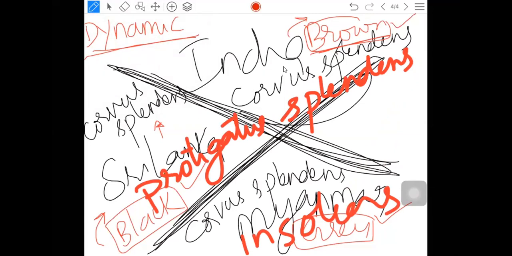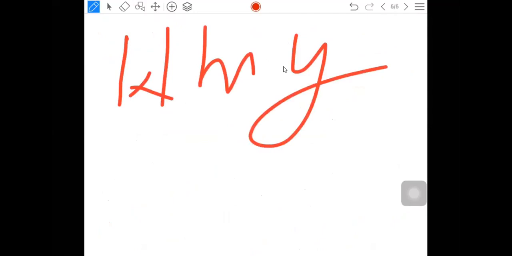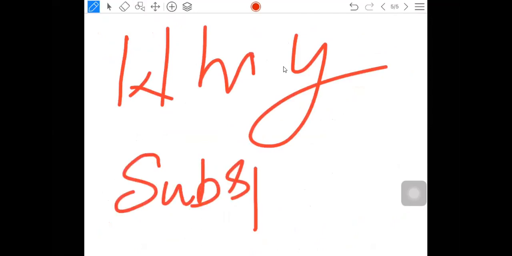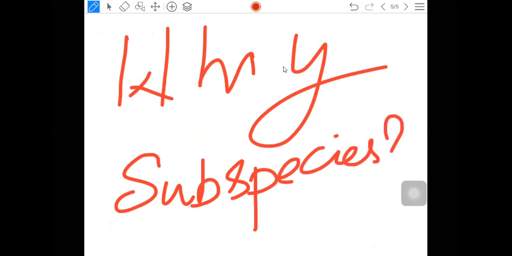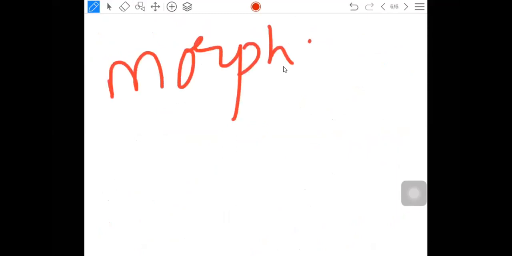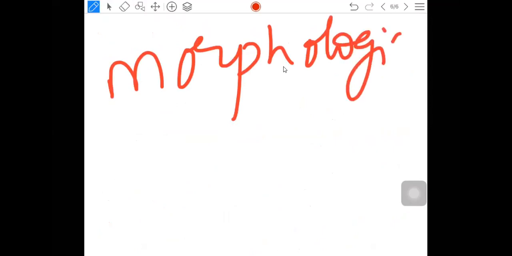So now the only thing that needs to be raised here is why subspecies? What is the reason for subspecies? Just keep this in mind from the total story. Why do you consider three subspecies? Because of external differences, morphological differences.